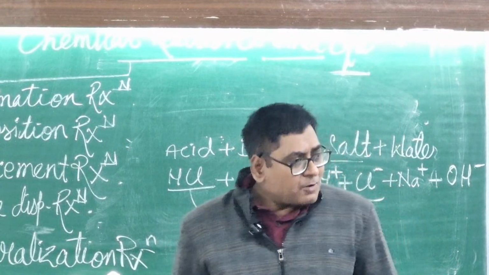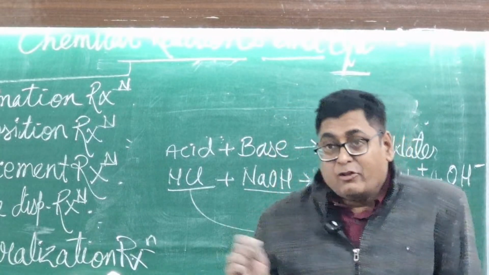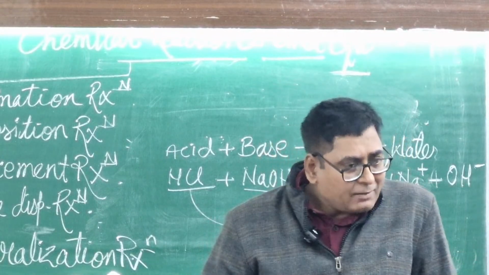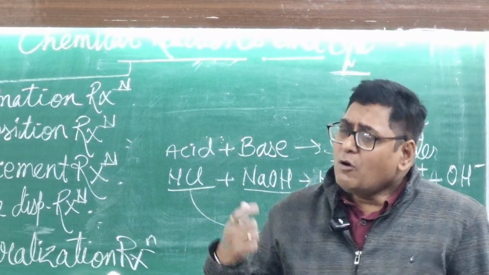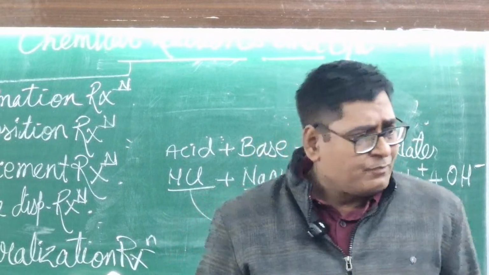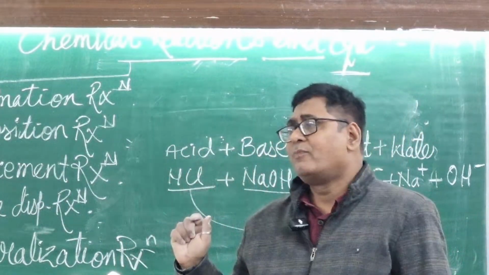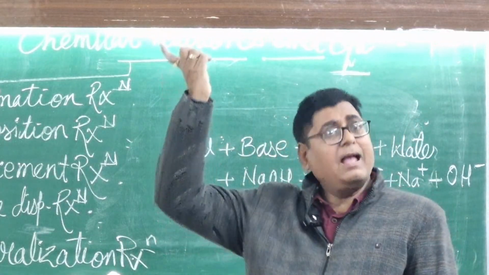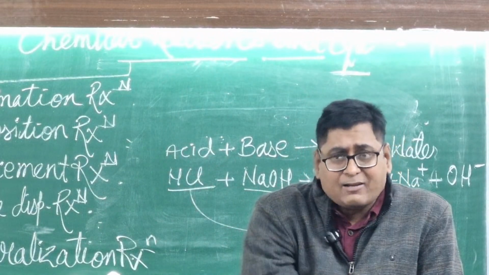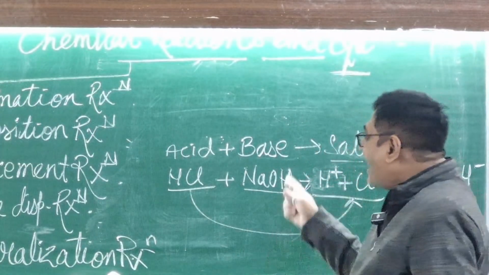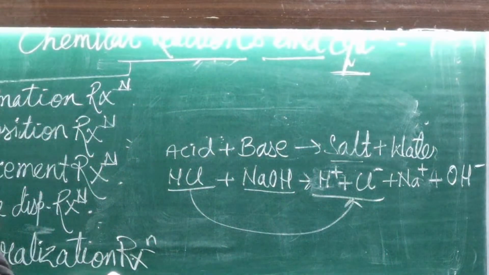Suppose you have distilled water. Distilled water is a poor conductor of electricity. If water or gases have ions, then they can conduct electricity. अगर हवाओं में आयन नहीं है, पानी में आयन नहीं है, तो then they cannot conduct electricity. Okay? But every ionic compound is made up of ions, so they are called ionic compounds.